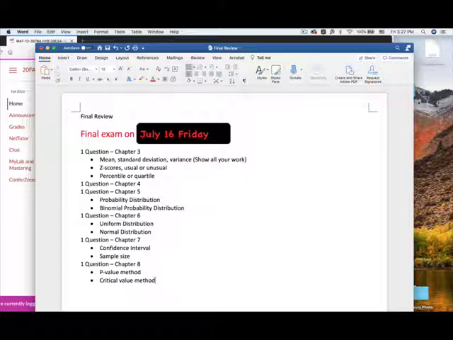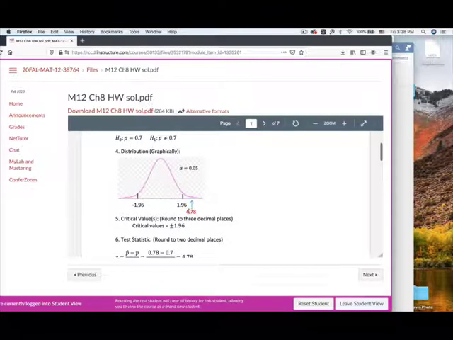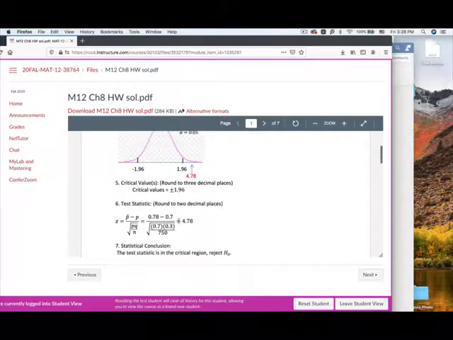If I specify to use the p-value method, you have to use the p-value method to draw the conclusion. If I say use the critical value method, then you have to use that method. I want you to pay attention with the critical value method. For the distributions, you have to show me your test statistic and also the critical value. This is the critical value and this is the test statistic. Where is your test statistic located? So this is the critical value method.